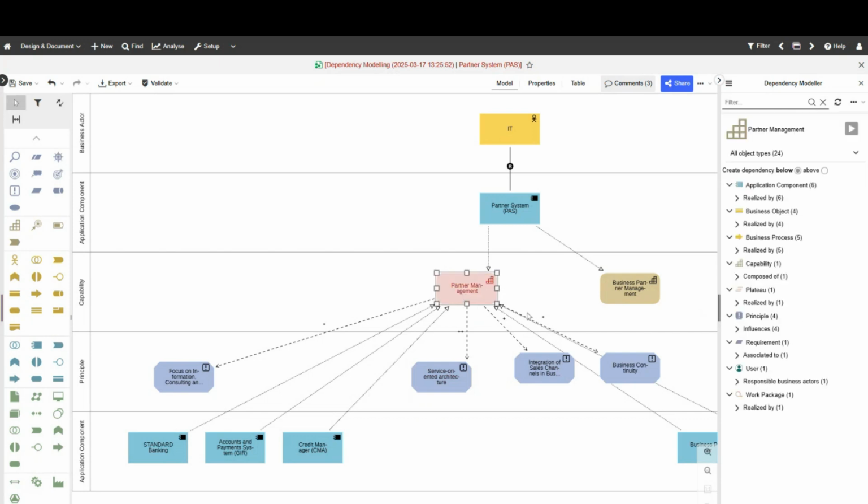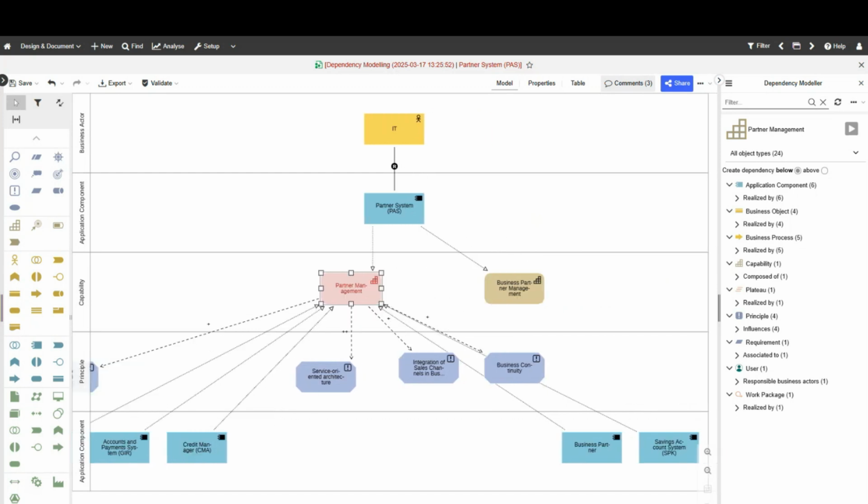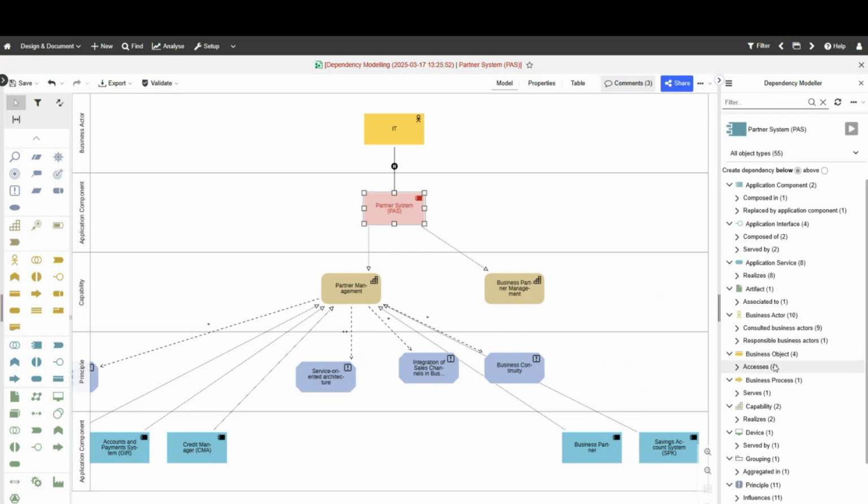But maybe let's say I am now defining this view and drilling down, but then also realizing, well, you know what, here there should actually be many more applications that are realizing this, or there are a couple more application services that are realizing this. Or maybe from here, I noticed that there's only one process that I'm serving, but there should actually be two. I know for a fact there are two. So there are mechanisms here, very good ones.